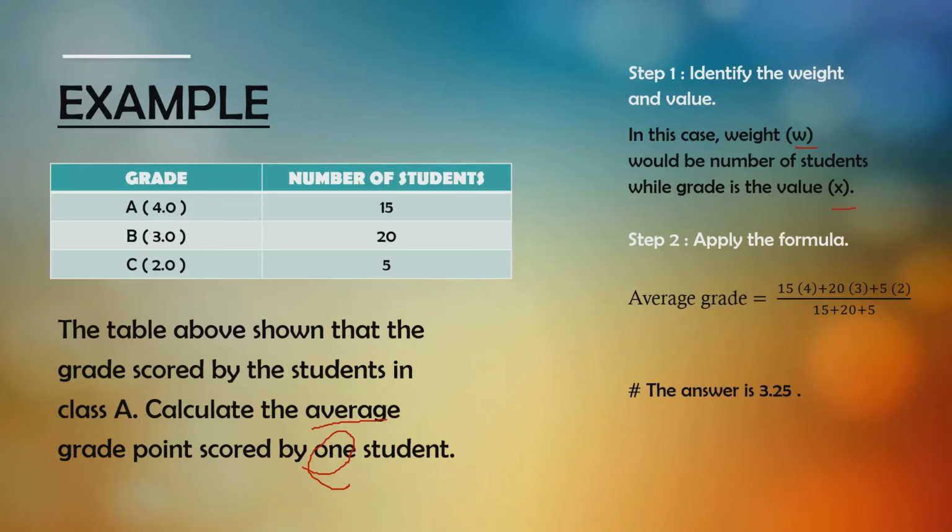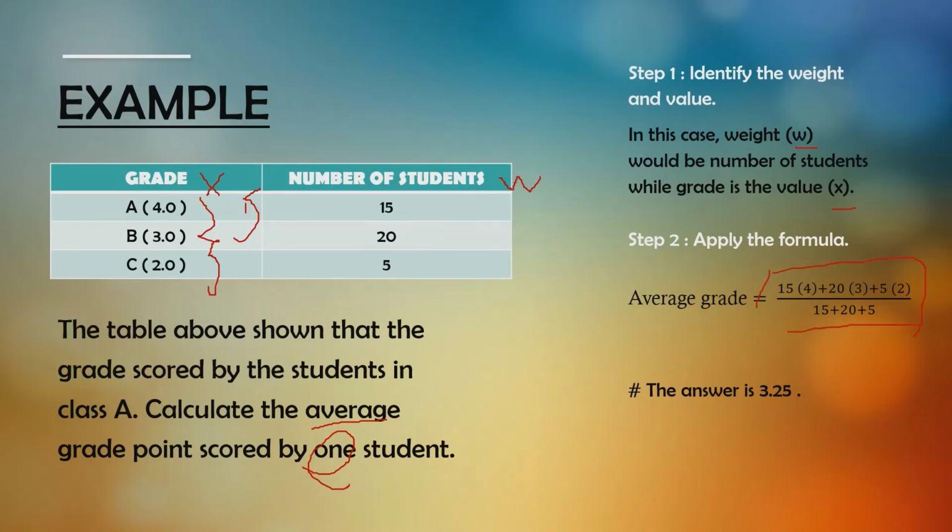So in this case, we are putting w, which is the number of students. This is w, and then the grade is value x. So here, which basically means all these pointers are x. So since we already identified, all we need to do is apply the formula. So here is the formula.